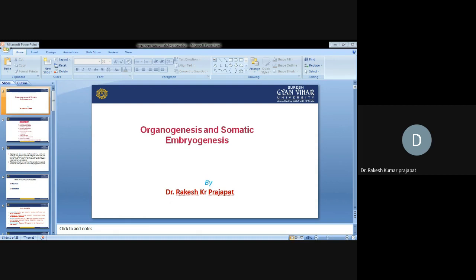While somatic embryogenesis refers to an artificial process in which plants or embryos are derived from a single somatic cell. Somatic embryogenesis means the mass of somatic embryos. Thus, this is the fundamental difference between organogenesis and somatic embryogenesis.